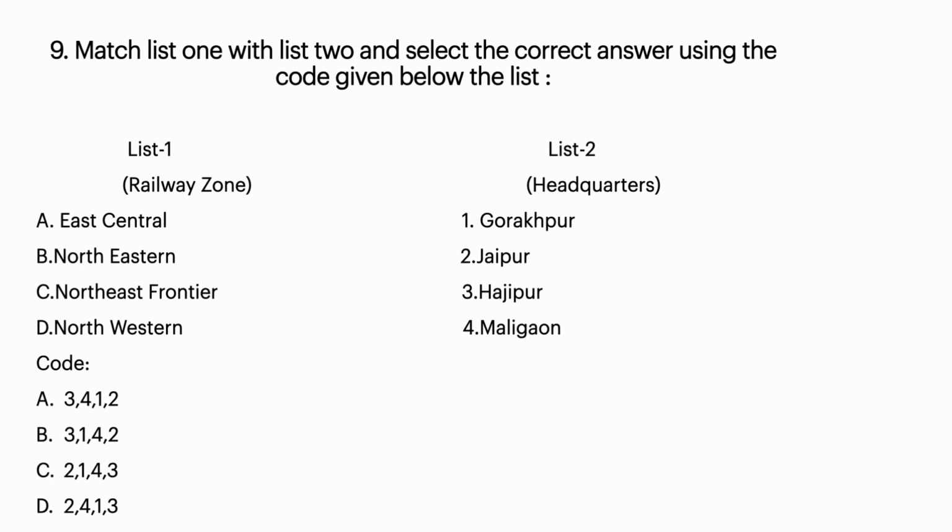Alright, so the ninth question is match the following. Here railway zones and headquarters are given, so we have to choose the correct answer. For East Central Railway it is Hajipur, so first will be 3, Hajipur. For Northeastern, the headquarters is Gorakhpur. For Northeastern Frontier, the headquarters is Maligaon, which is in Guwahati, and for Northwestern Railways it is Jaipur. So the correct answer is 3142.